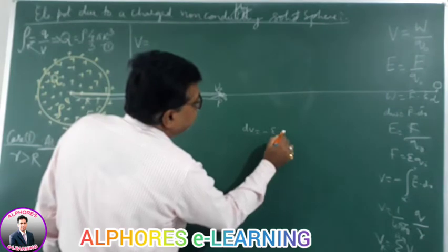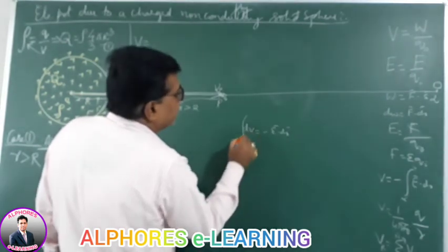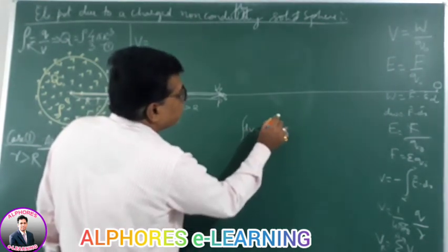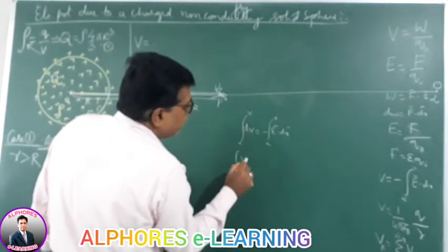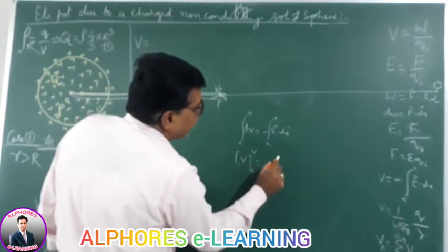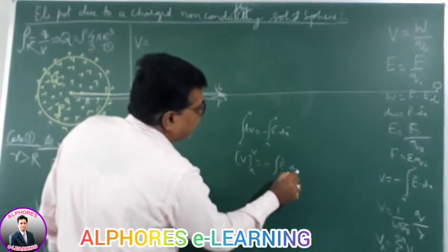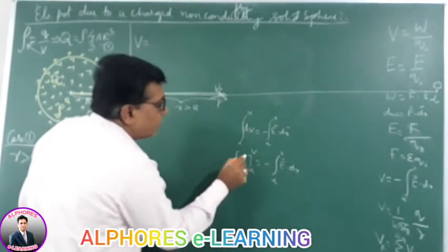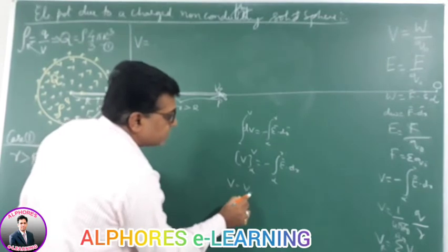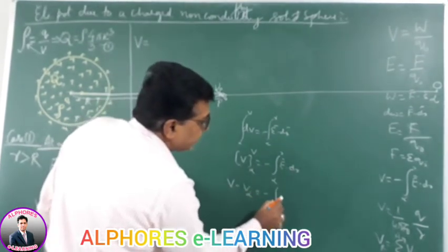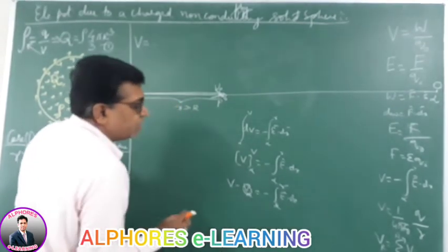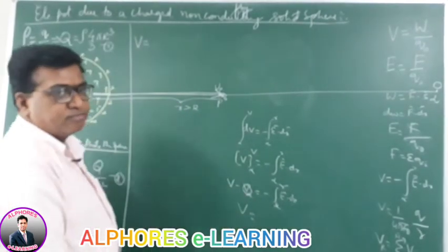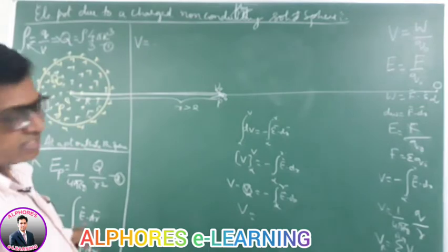dV is minus E dot dr. So integrating from infinity to point P, the potential between infinity and V is minus integral E dot dr from infinity to R. So upper limit minus lower limit, V minus V infinity is minus integral E dot dr infinity to R. V at infinity is 0. So I get V. So that way we have written this.